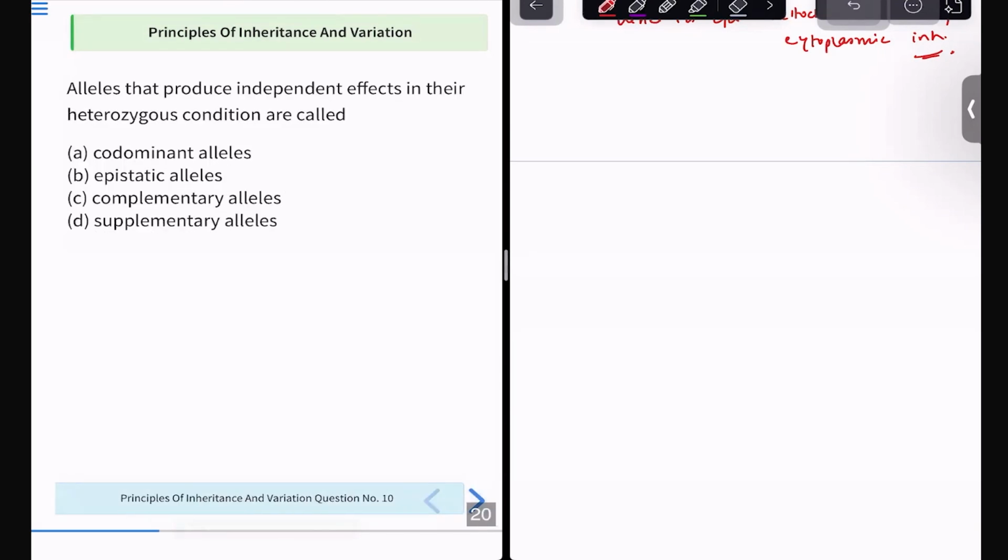That is the codominant allele. What is codominance? I told you that when two dominant alleles express themselves individually, as in IA and IB, they together express as the AB blood group, right? That is what you need to be very careful about. Do you want to read about the other alleles?